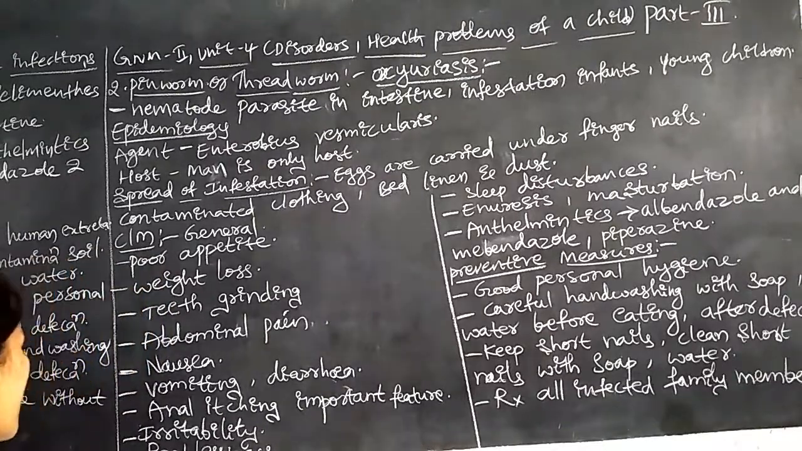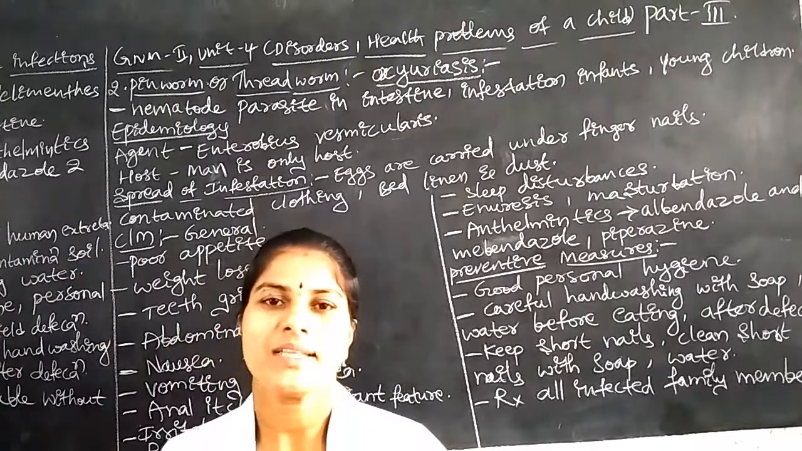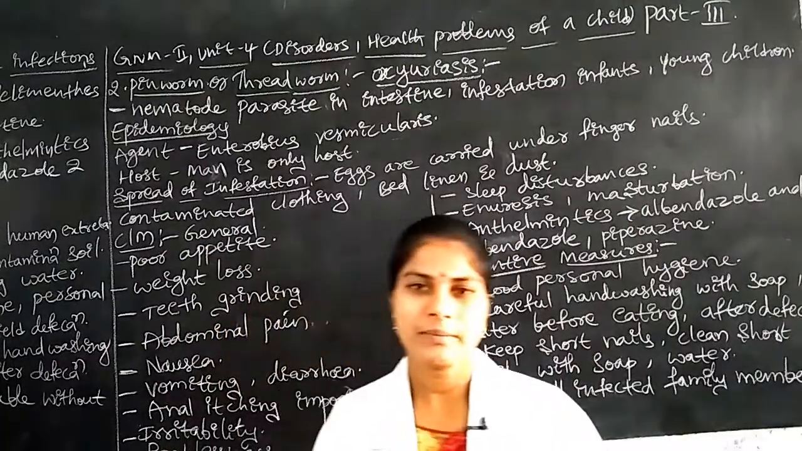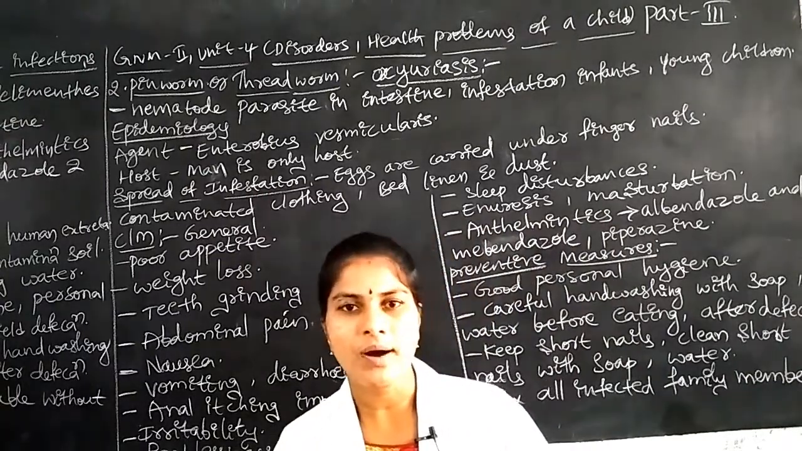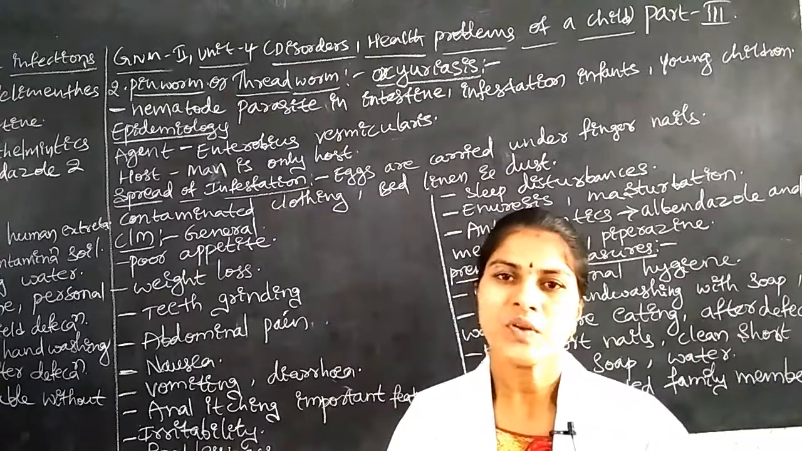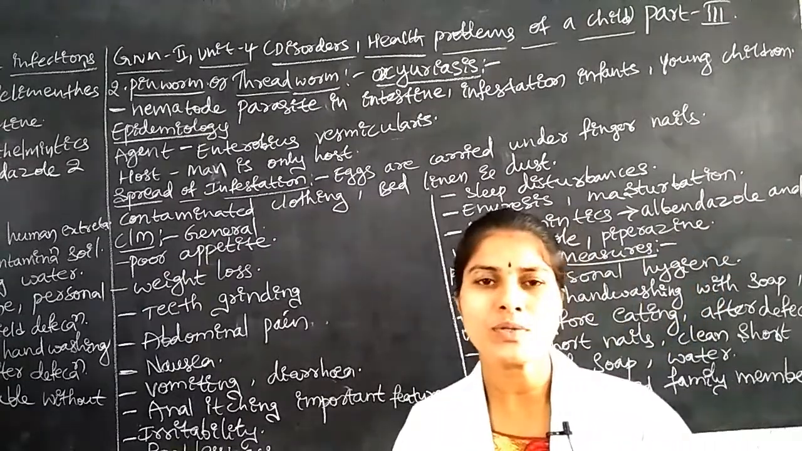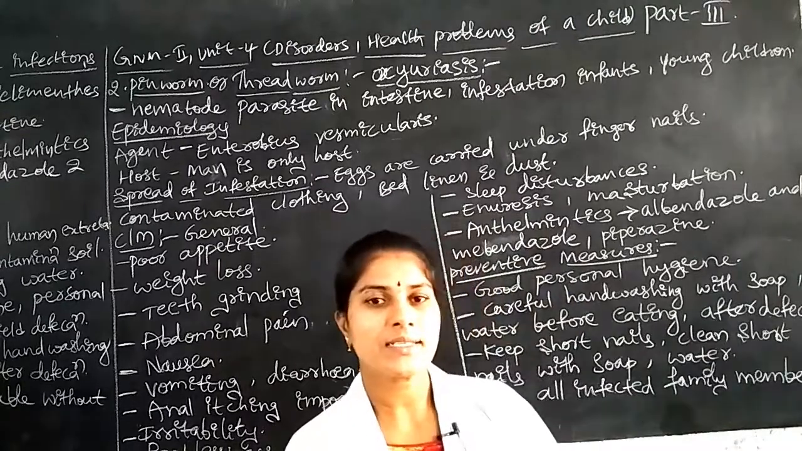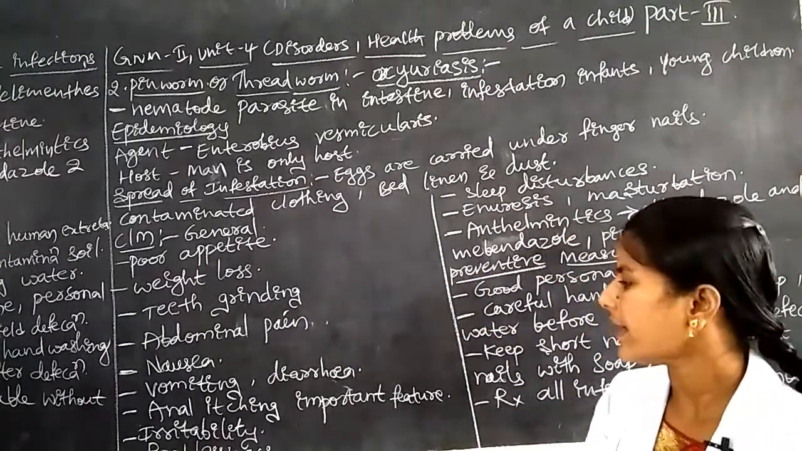Next one is anal itching. It is a common symptom. The child will have some allergic reaction exactly in the anal part. The anus is the end part of the digestive system. This is an open area. In that, the child will use their finger and gets satisfaction by itching in the anal region.